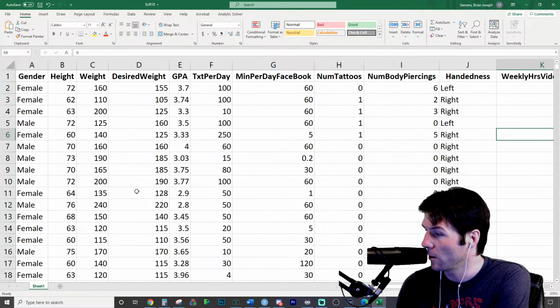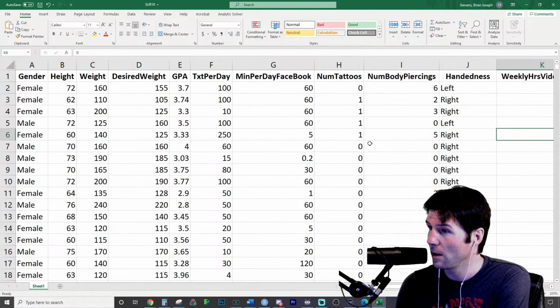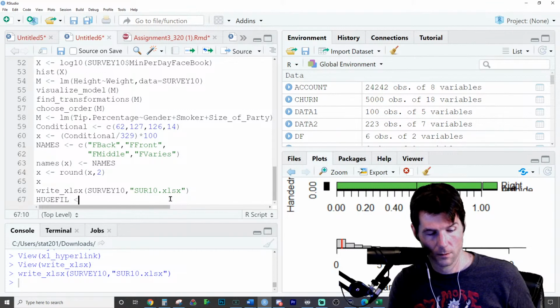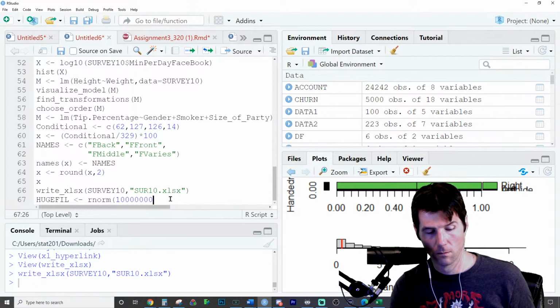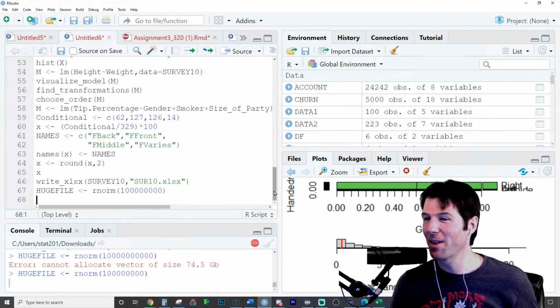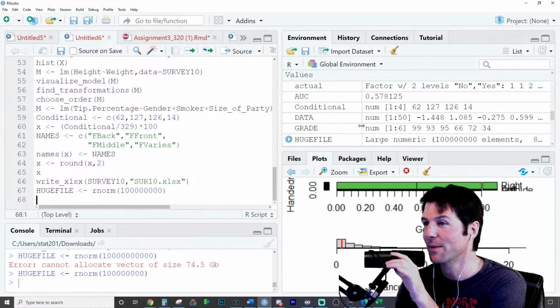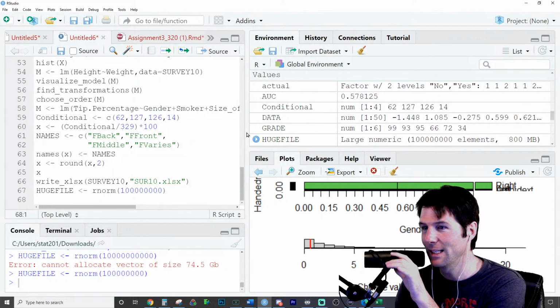Oh, the file is 43 megabytes and R only allows for 5 megabytes? What? Oh, no. I would think R... Huge file. It won't accept that one that big. I tried to make a 74 gigabyte vector. That's a bad idea. This vector is now a gigabyte. It said no to that one.